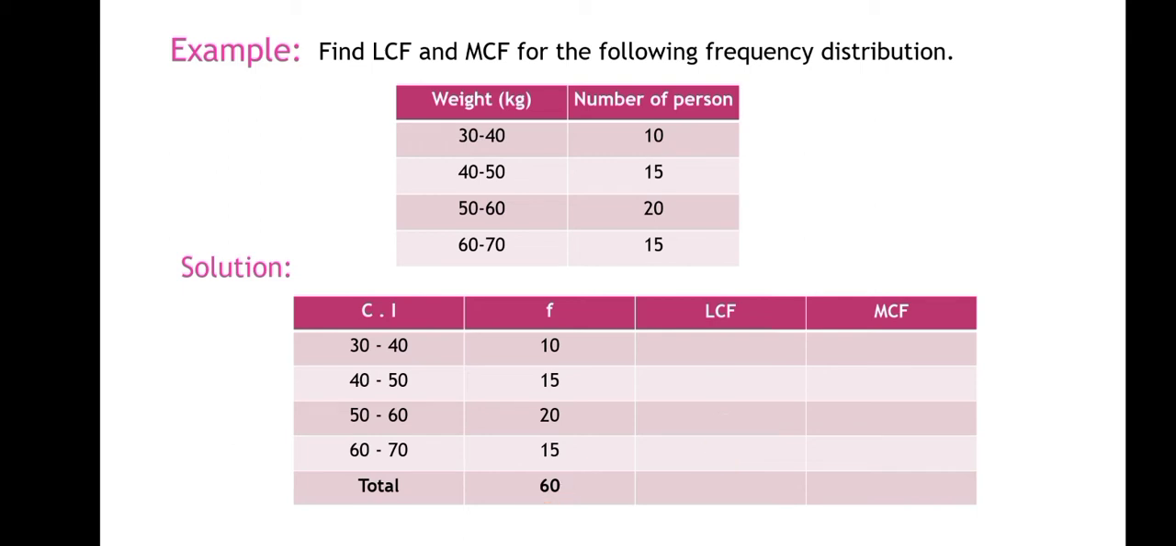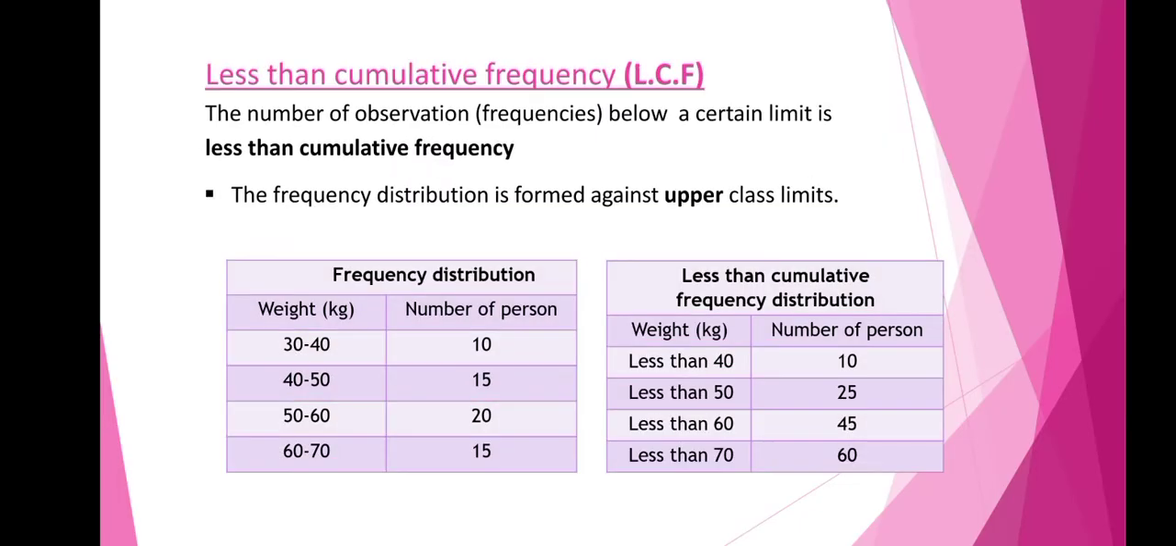Now we will see what we mean by less than cumulative frequency and more than cumulative frequency. Here the frequency distribution is formed against the upper class limits. And here frequency distribution is given. You have seen the frequency distribution already. Next, let us see this less than cumulative frequency. Here it is given that less than 40, less than 50, less than 60 and less than 70. So consider weights of students. Here weights of students are given, or weights of people are given.